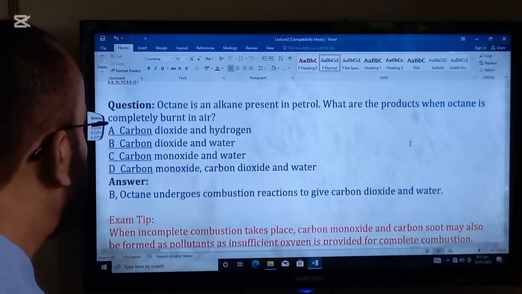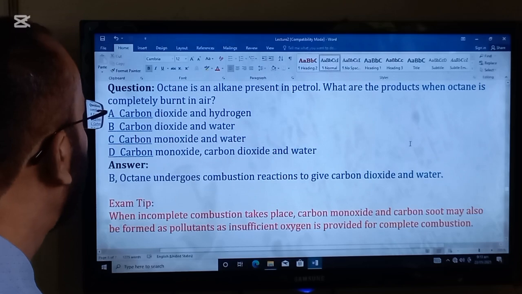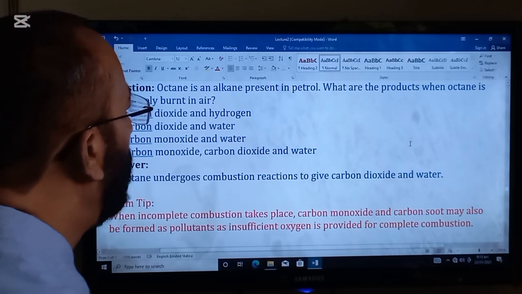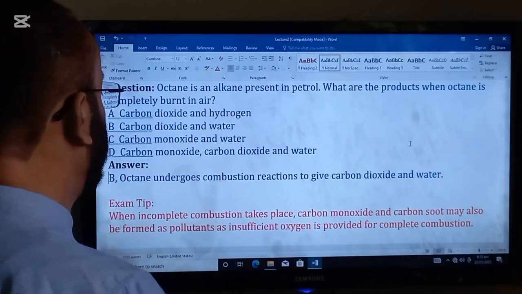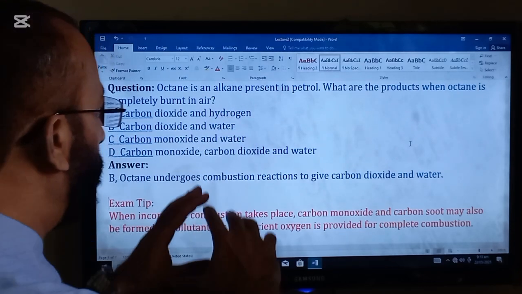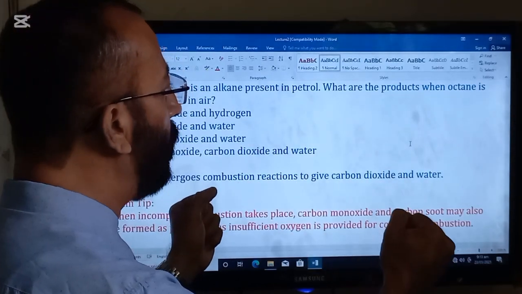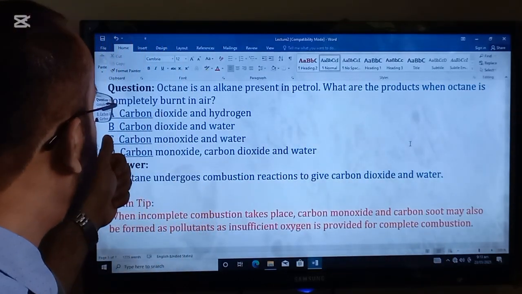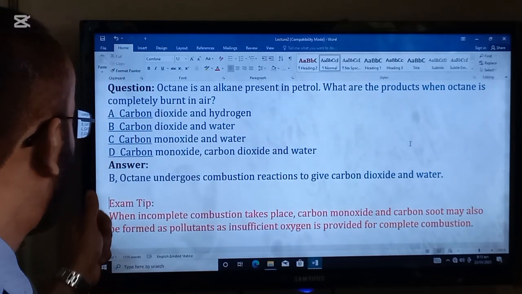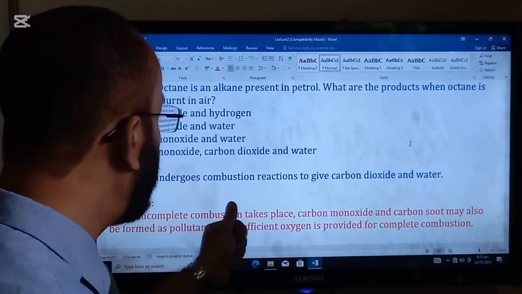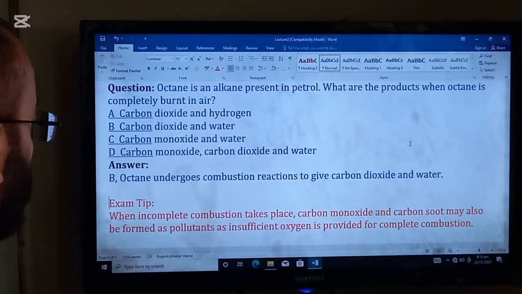Another question is here: octane is an alkane present in petrol. What are the products when octane is completely burnt in air? When completely burnt in air, it means a plentiful supply of oxygen is available. So option B will be the right one. Carbon dioxide and water will be produced. So B, octane undergoes combustion reactions to give carbon dioxide and water in a plentiful supply of oxygen.